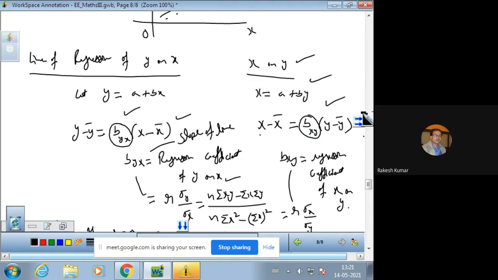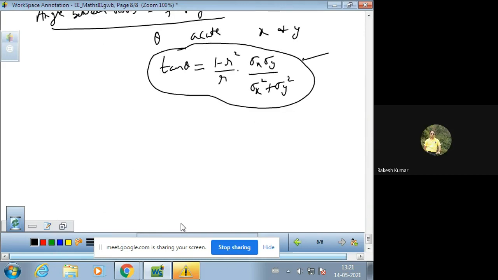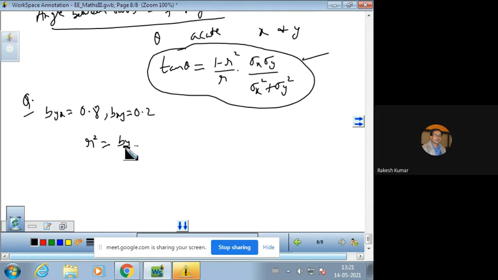Now we have a small question, and the question is, if the regression coefficients are 0.8 and 0.2, what would be the value of the correlation coefficient? Suppose this is byx, and suppose this is bxy, and we know that the correlation coefficient is the geometric mean of the regression coefficients.